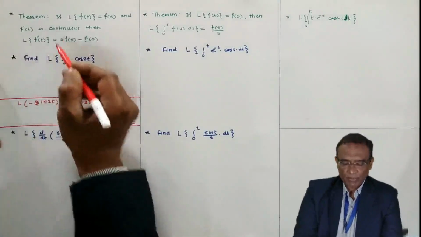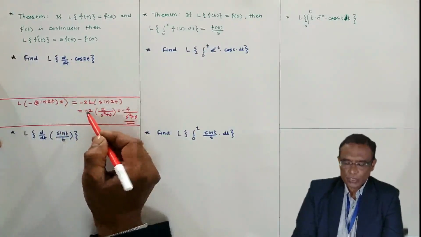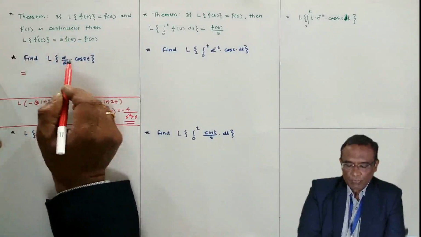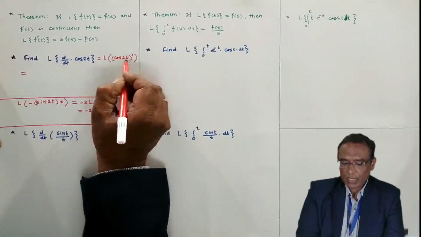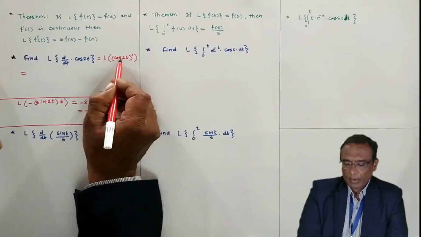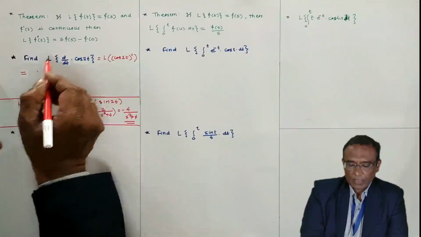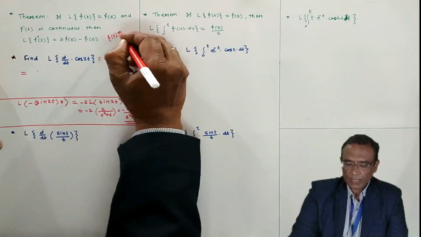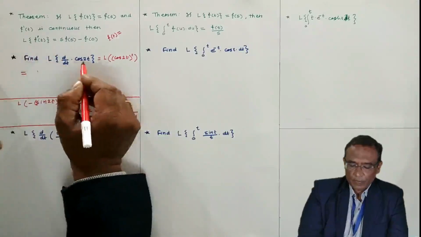But using this theorem I am finding the Laplace transform of the derivative of cos 2t. So you can find it in this way also. It is your choice. Now using this theorem, the Laplace of f dash t, where dash means derivative, here the derivative of cos 2t, is s F(s) minus f(0). So what is f(t) here? Here the function f(t) is cos 2t. See, this is Laplace of f dash t.